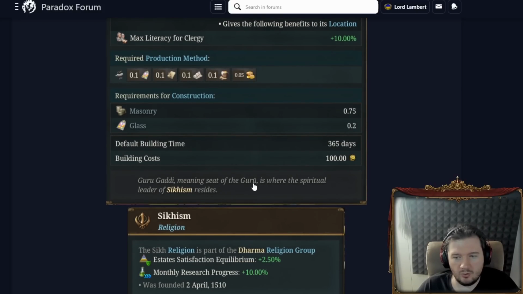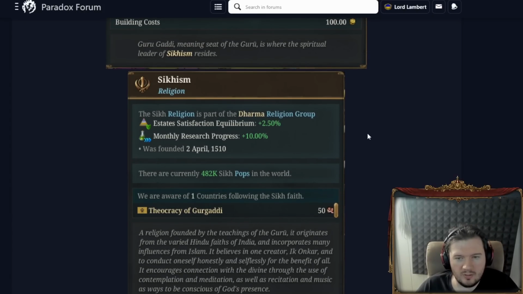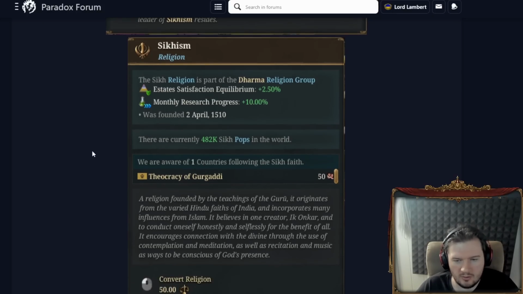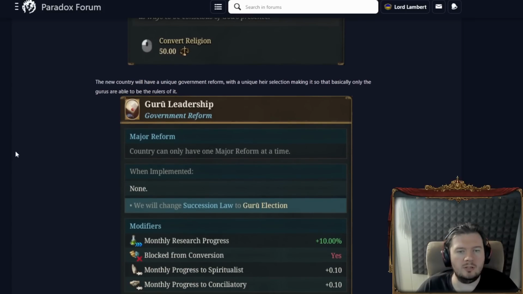Gurugadi, meaning the seat of the Guru, is where the spiritual leader of Sikhism resides. So, as for Sikhism, the religion itself gives research progress and a state satisfaction equilibrium, and right now there is only one country, obviously the Gurugadi, that follows it, and there's a bunch of pops there as well. Very cool. Converting to it costs stability, of course, naturally, makes sense.